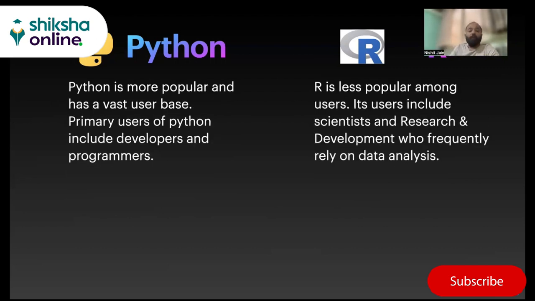Python is more popular and has a vast user base. Primary users of Python include developers and programmers. R is less popular among users. Its users include scientists and research and development people who frequently rely on data analysis, right? Of course, it's more of a statistical research, and hence statistical programmers or academic researchers would prefer R over Python because they don't want to deploy anything into production. They just want to prove a point using data analysis.